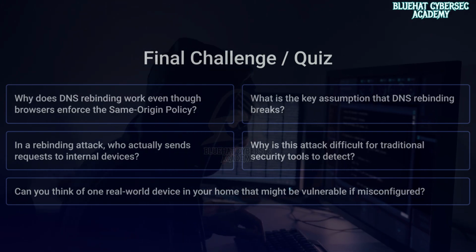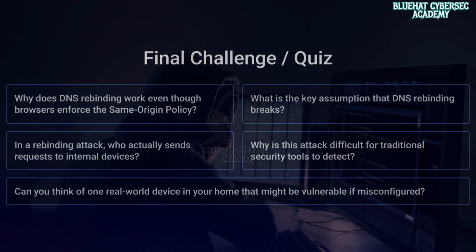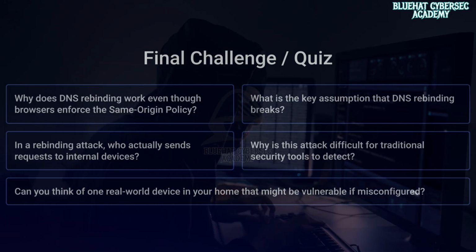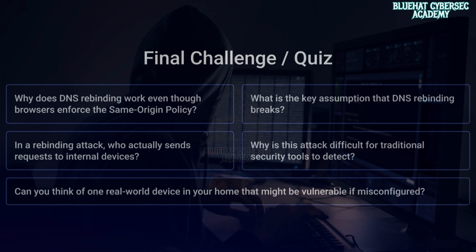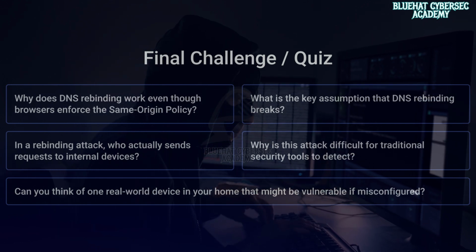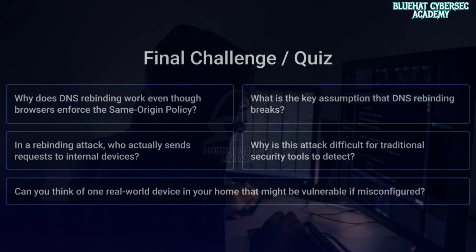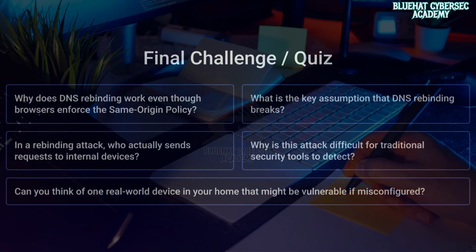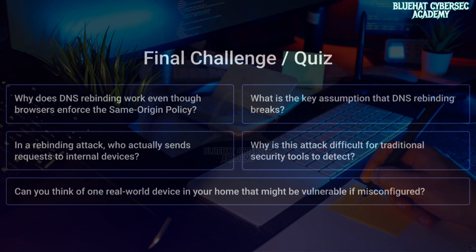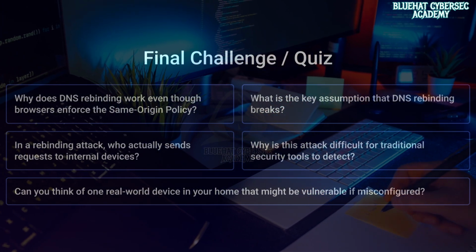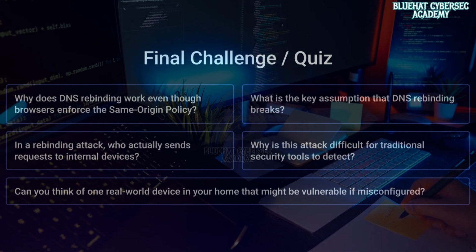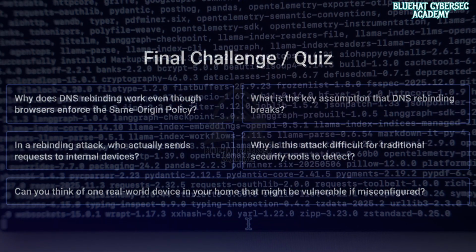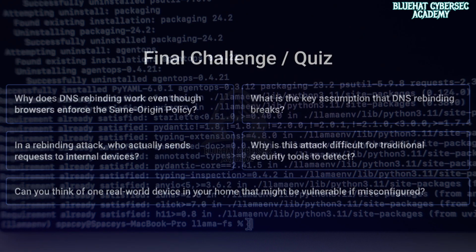Now, before we wrap up, here's a quick challenge for you. Think about this carefully. Why does DNS rebinding work even though browsers enforce the same origin policy? What is the key assumption that DNS rebinding breaks? In a rebinding attack, who actually sends requests to internal devices? Why is this attack difficult for traditional security tools to detect? And finally, can you think of one real-world device in your home that might be vulnerable if misconfigured? Pause for a moment and try answering those. Because if you can reason through these, you're already thinking like a security analyst.